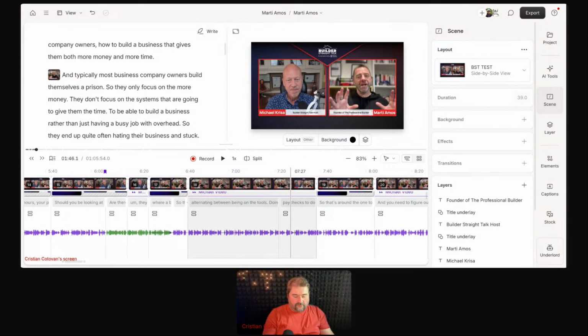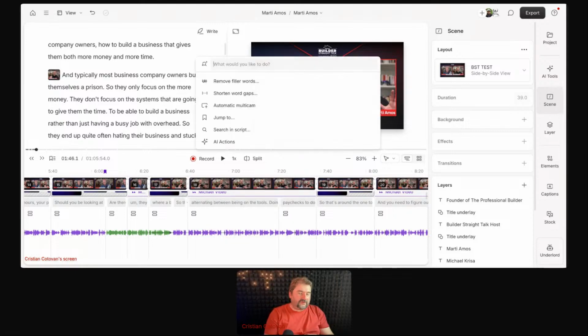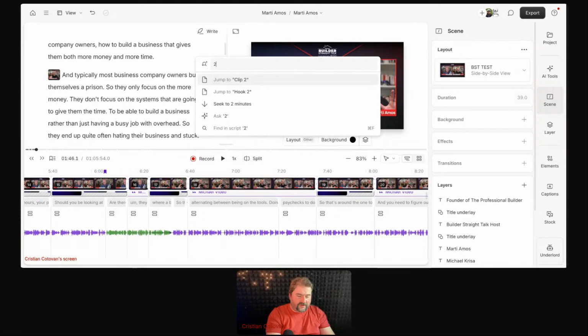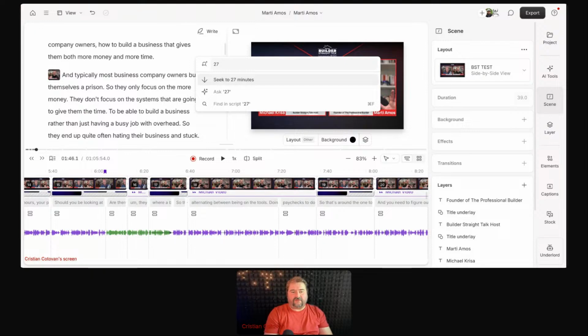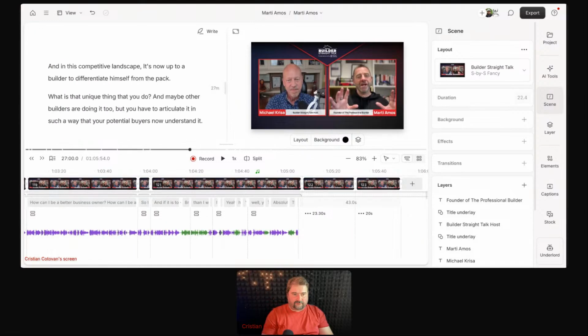And I don't know if you know about this. If you press Command K, or Control K on Windows, it will bring up this thing that used to be called the Conductor with a K, I guess, back when Descript was using all musical references. So if you bring up this command palette and say, hey, I want to go to minute 27, you see it says seek to 27, or you can ask the AI something, or find something. But no, I want to go to 27 minutes. Press enter, boom, here I am. 2700, right?